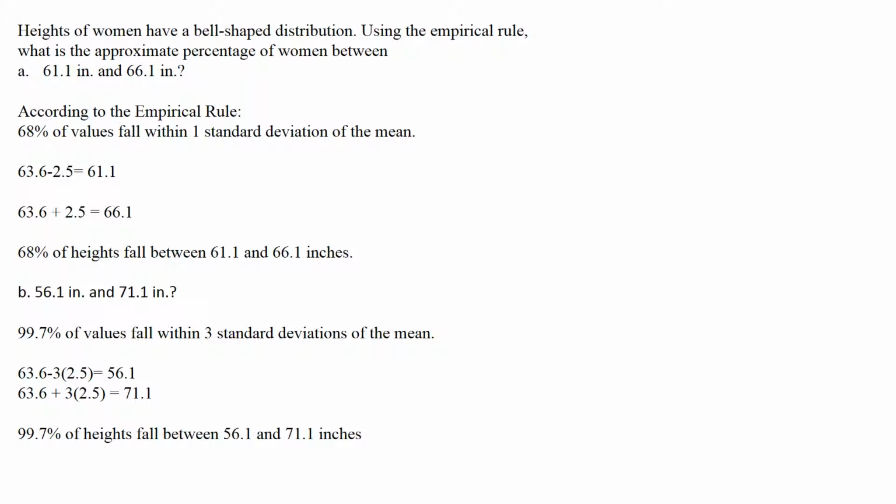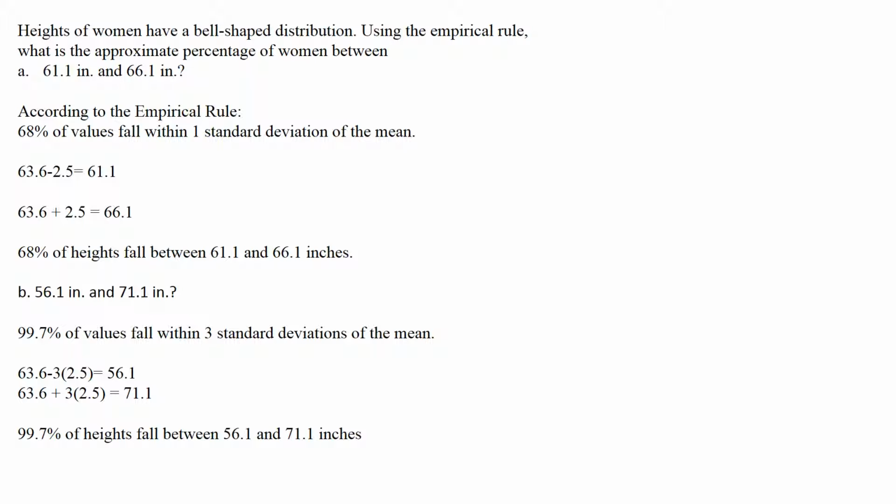According to the empirical rule, we have that 68% of values fall within 1 standard deviation of the mean. That would be 63.6 minus 2.5, which is 61.1, and 63.6 plus 2.5 equals 66.1. Therefore, 68% of heights fall between 61.1 and 66.1 inches.